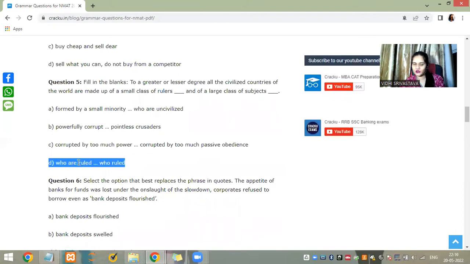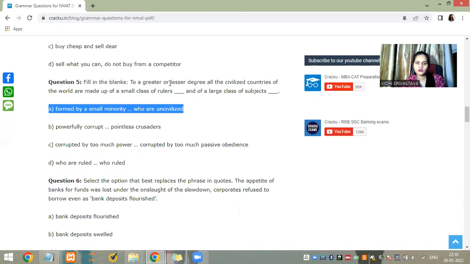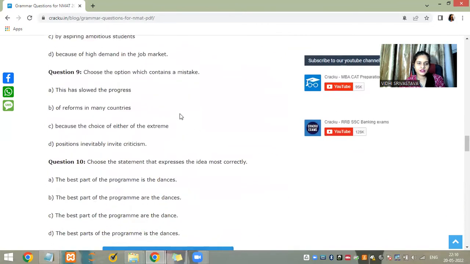So that sounds wrong. Rulers formed by a small minority can be okay, and of a large class of subjects who are uncivilized. Okay. This sounds good. I think the answer should be A.